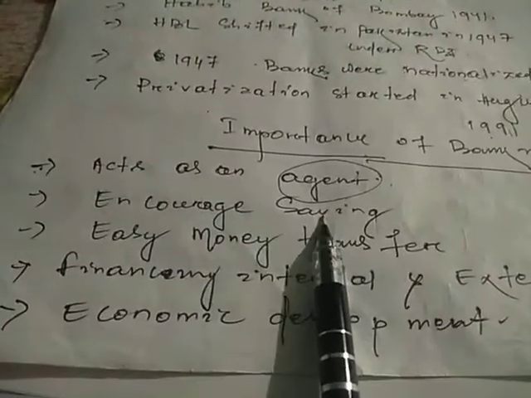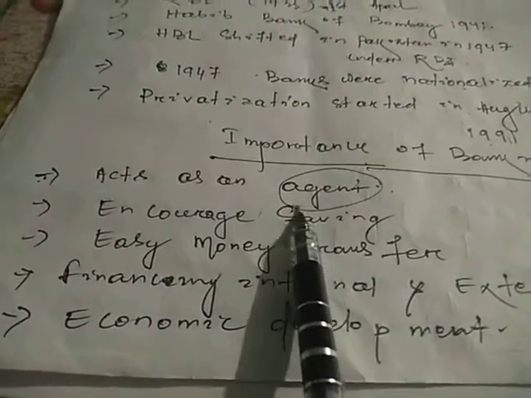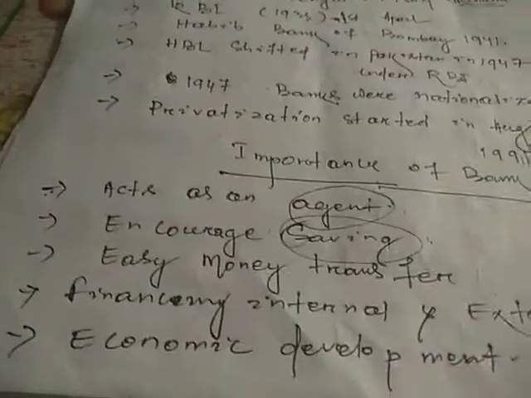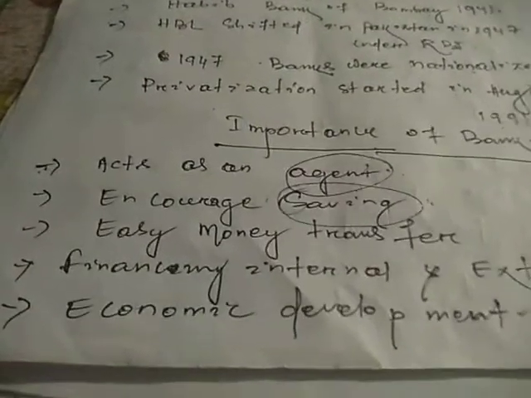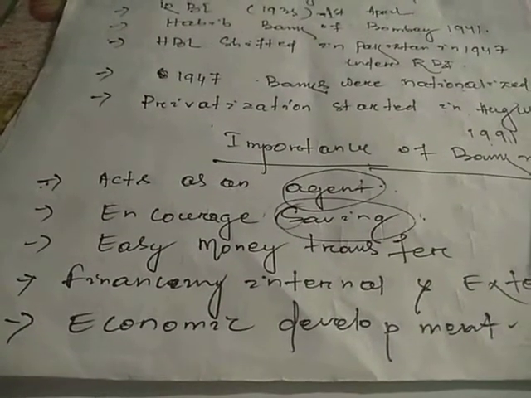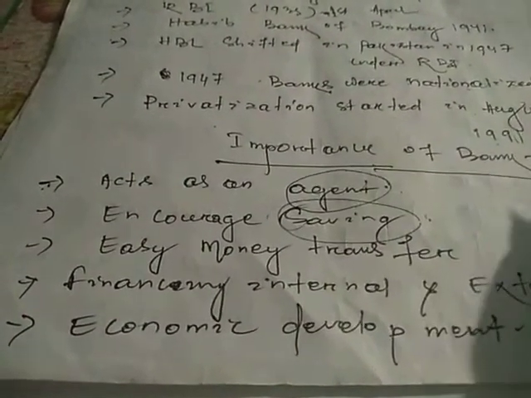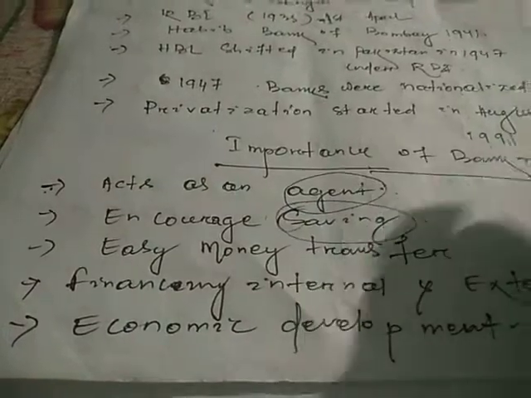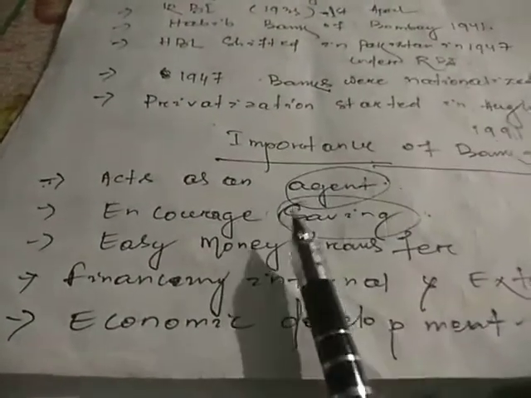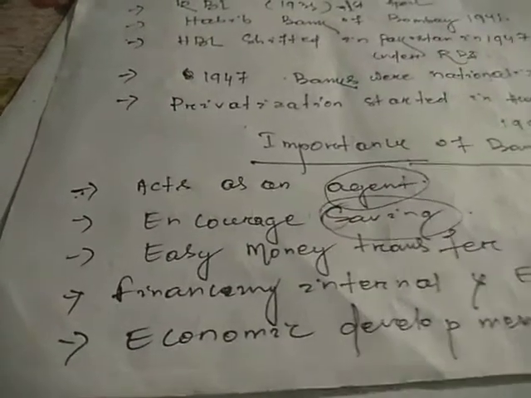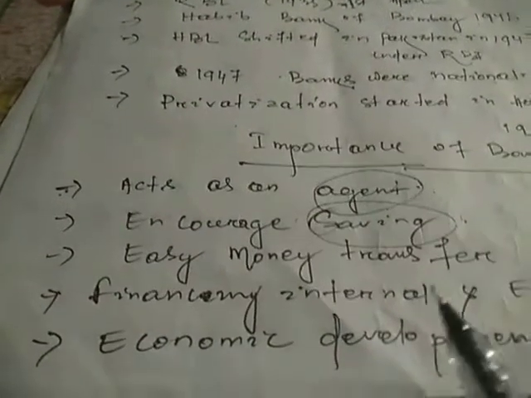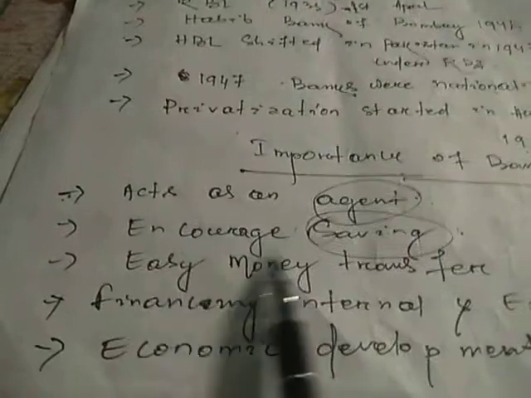Then come to encouraging saving. The bank also encourages the saving habit of people, because not everyone is interested in saving their money, and the bank provides an encouraging structure among the people. Because when we save our money, it is secure and there is some benefit as well. If you deposit the money in a particular sector, that money will grow after some period. It must grow, and that facility is available in the banking sector only. That is the reason we can say encouragement of saving.